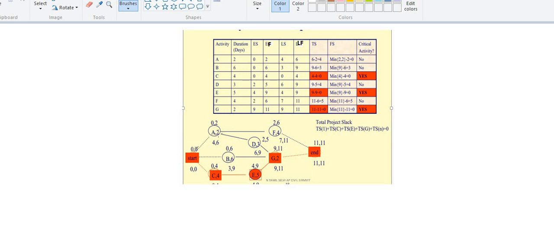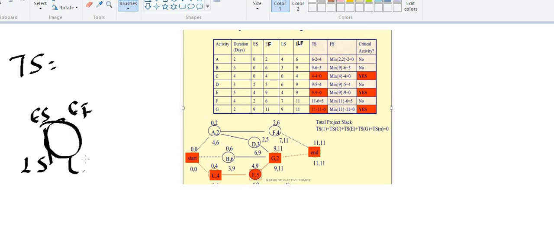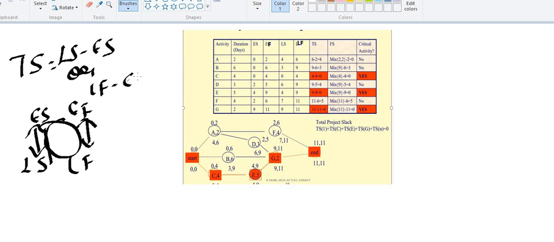Now, what all I taught you: how to draw the network diagram. Next, how to calculate early start, early finish, late start, late finish. Next I gave you the definition of total float or total slack. Once again I will repeat it. Total slack is nothing but the deduction in a network of early start, early finish, late start, late finish. What you have to do is LS minus ES or LF minus EF.